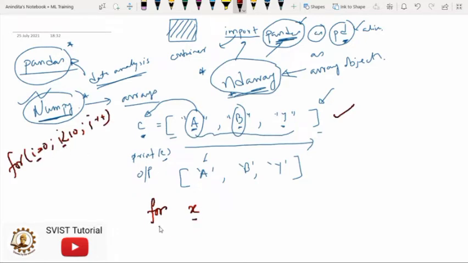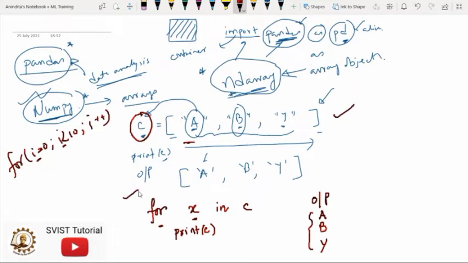So after writing the for keyword, you use one looping variable and then use another keyword in. And then write the variable name in which the array is stored. That is, for us, it is small c. And then here you just print this small c. So in this case, you will be able to see the output like this: A, B and Y. This is how your array elements will be printed. So this is how you can use a looping construct on the created array. This is a very basic activity that you can use.